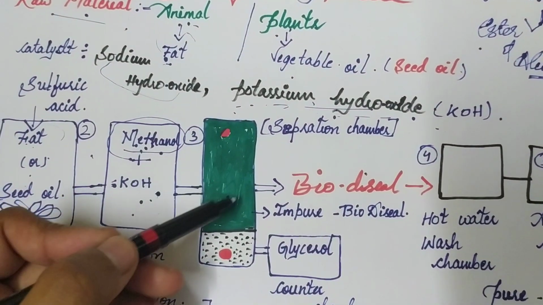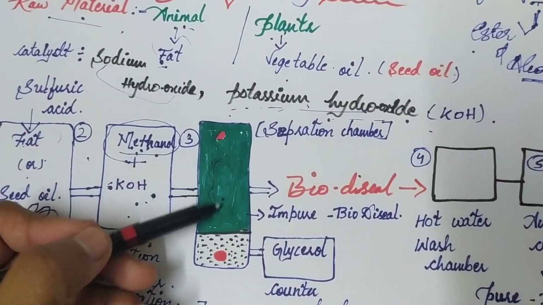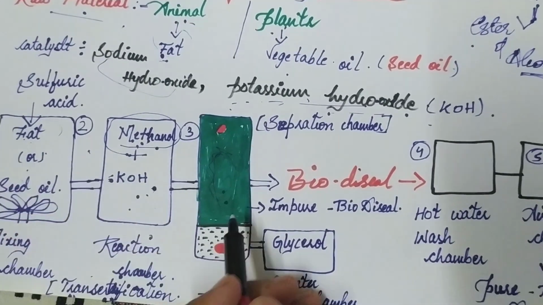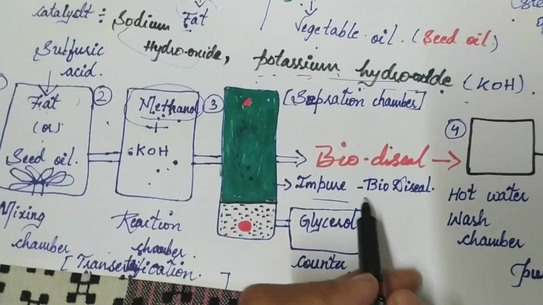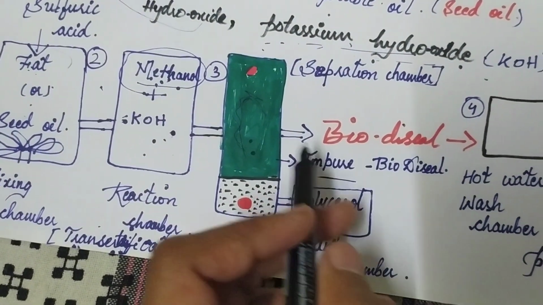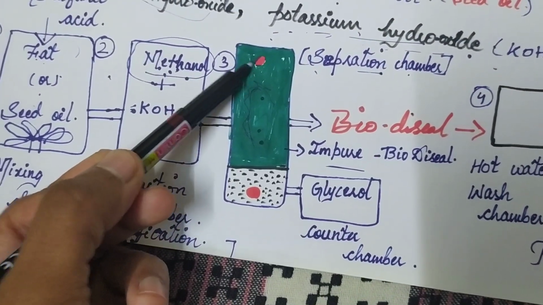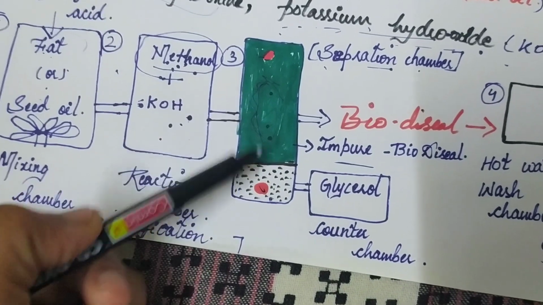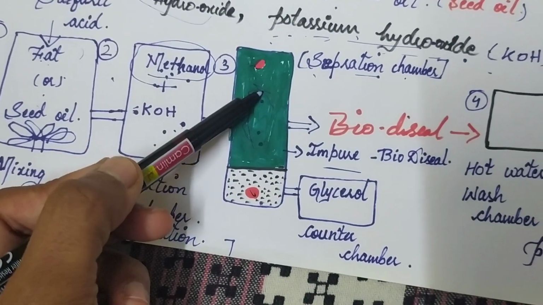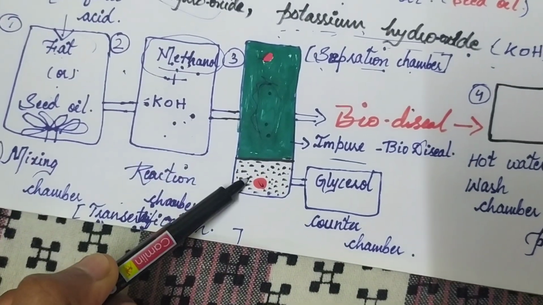Whatever is green here, this green color is impure biodiesel. So this chamber is known as the separation chamber. I have drawn these two red dots. These are the sensors which separate the biodiesel and the glycerol.